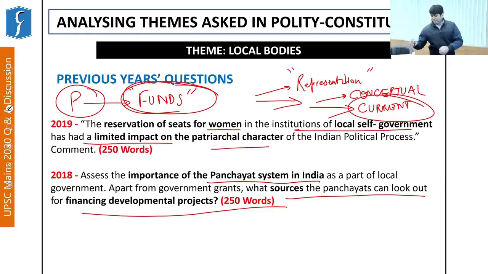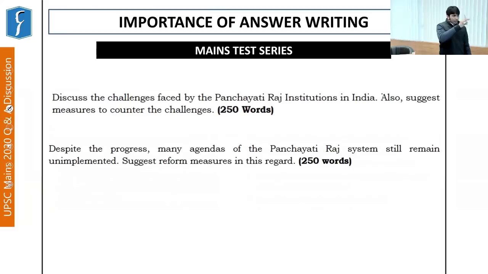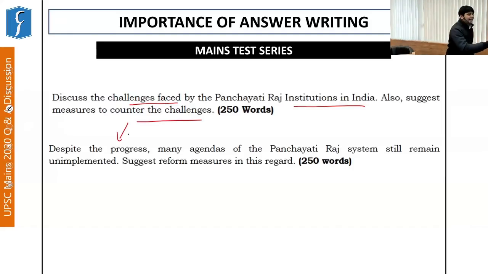So moving on from the system of panchayat to this particular question which was taken up in the main test series. See, a similar question was asked by UPSC. It says, discuss the challenges faced by Panchayati Raj institutions in India. Also suggest measures to counter these challenges. Further, another question says, despite the progress, many agendas of the Panchayati Raj system still remain unimplemented. Suggest reform measures in this regard.